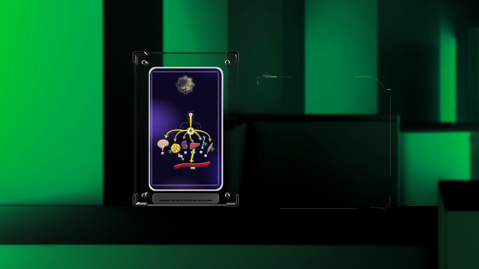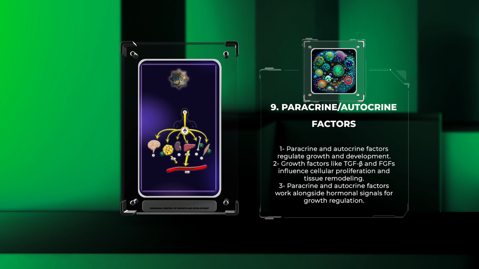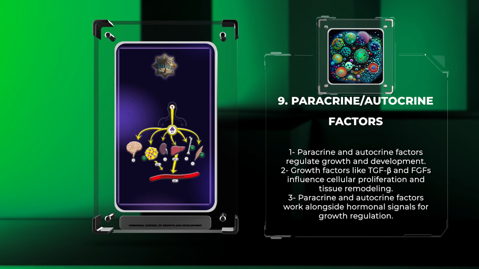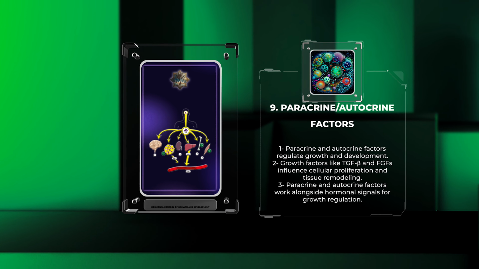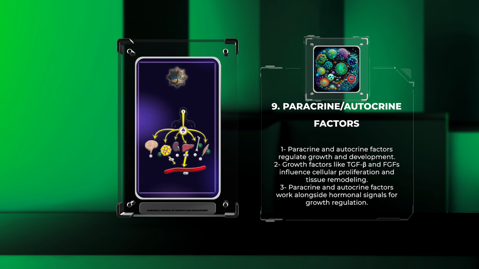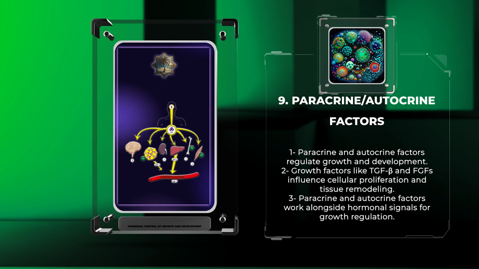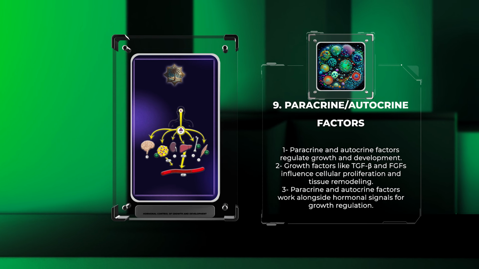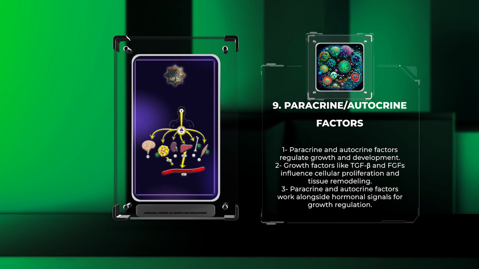Paracrine and autocrine factors are local signaling molecules that exert their effects on neighboring cells or the same cell that secreted them, respectively. These factors, including growth factors like transforming growth factor beta, TGF-beta, and fibroblast growth factors, FGFs, play pivotal roles in the regulation of growth and development. They influence processes like cellular proliferation, differentiation, and tissue remodeling. Paracrine and autocrine factors act in concert with hormonal signals, creating a complex network that orchestrates the delicate processes of growth and tissue homeostasis. Understanding the role of these factors enhances our comprehension of the intricate interplay between local and